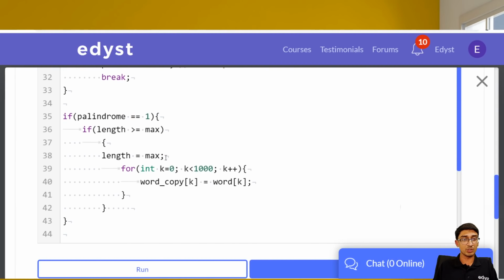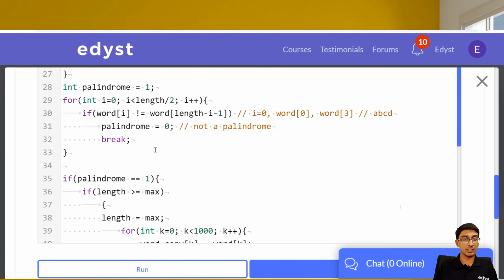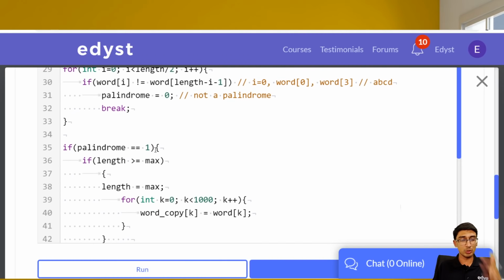We're remembering the word, we're storing it in this copy over here, word underscore copy. That's what we're copying it for. And if the palindrome is 1, that's when we're doing it. So that's the question here. I'm sure that if you spend about another 10 minutes, we'll get the solution. But I want you to see the next question first, and then we'll go into the thing. We've spent already a lot of time on this question. So I'll just come back to this question once we're done with the next question.